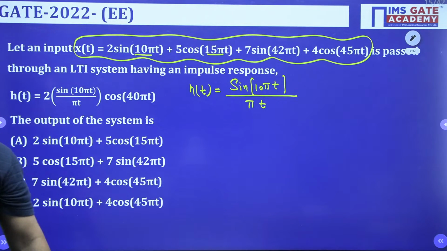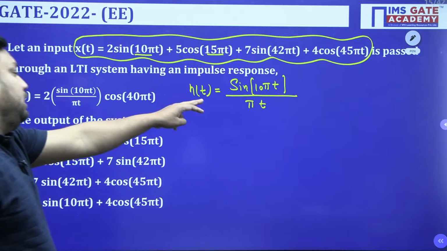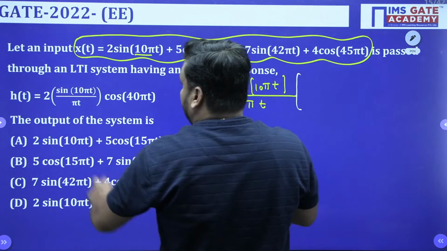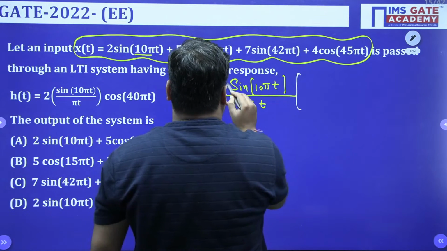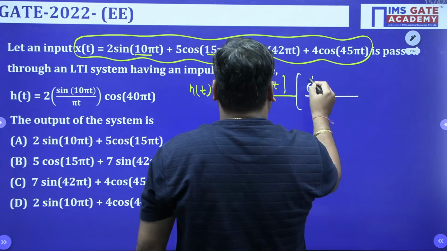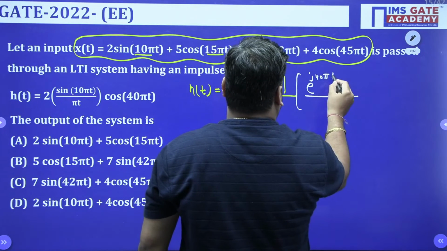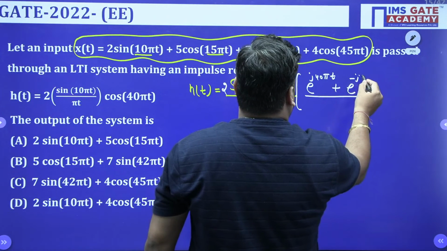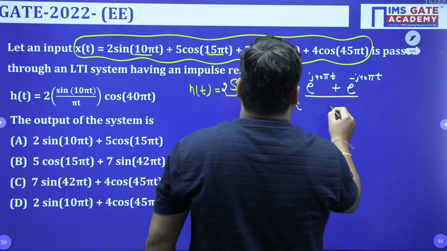So sin(at) upon pi t gives you a low pass filter, but here the cos function is also there. This 2 is also a multiple, but it is going to be cancelled out, because I am writing cos in exponential form: e to the power j 40 pi t plus e to the power minus j 40 pi t upon 2.